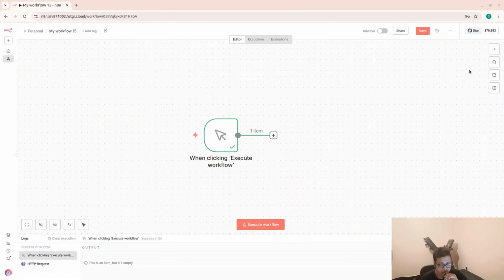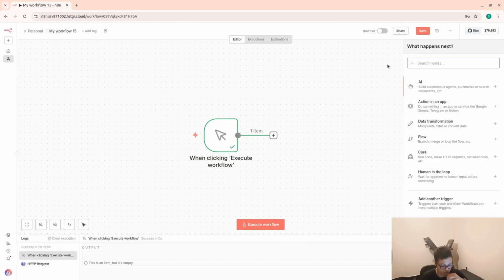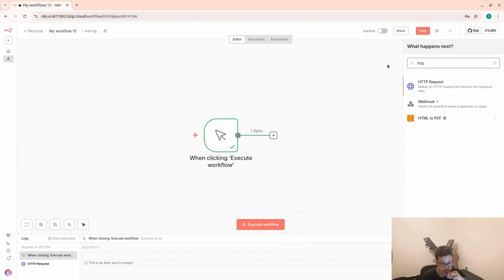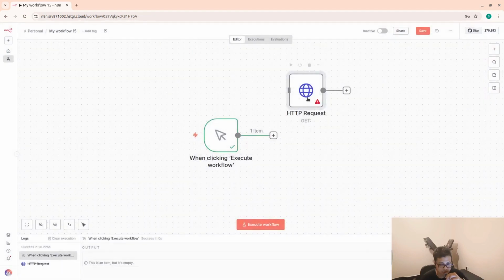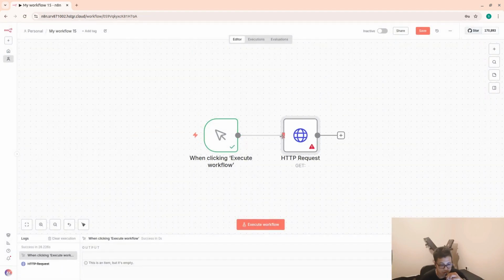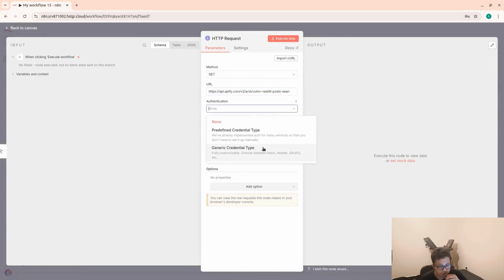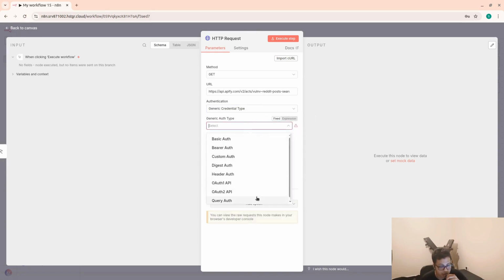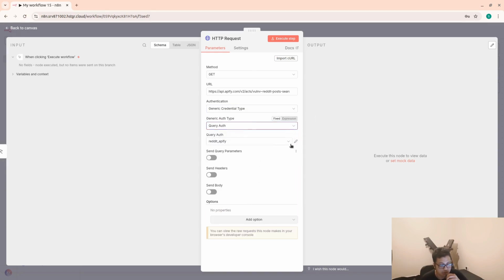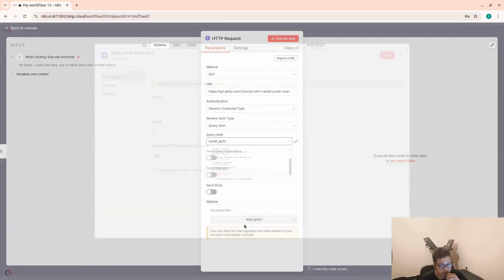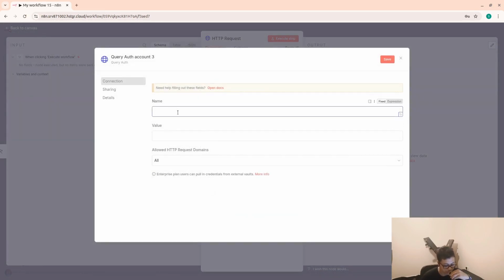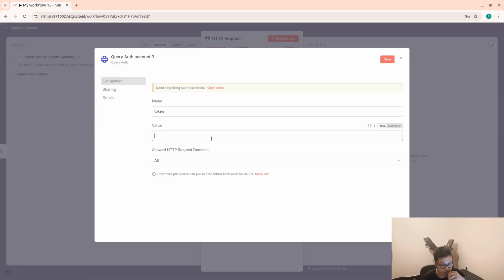On n8n, you're gonna choose HTTP request. Connect that with a trigger, and you're gonna paste that on the URL. For the authentication, you're gonna choose generic and query authentication. Now you're gonna create a new credential, and the credential is gonna be token. And then for the value, it's gonna be the token API.